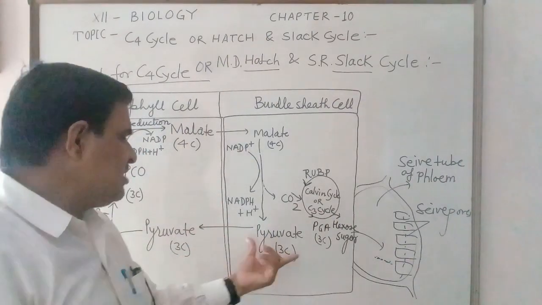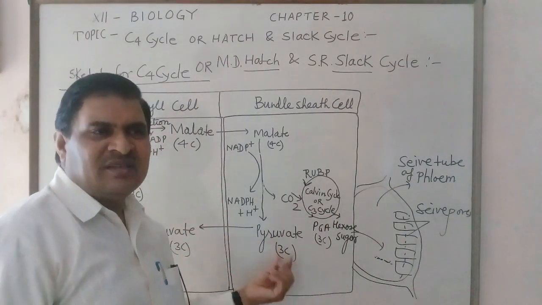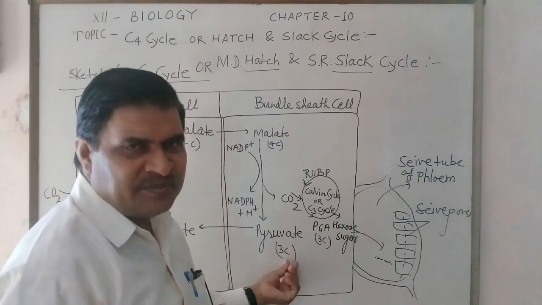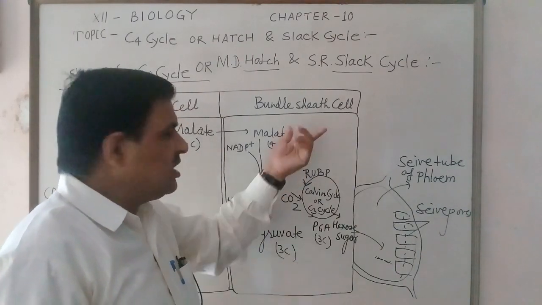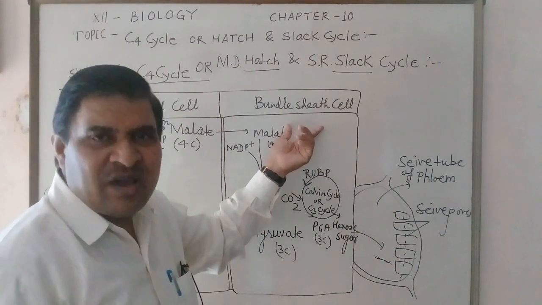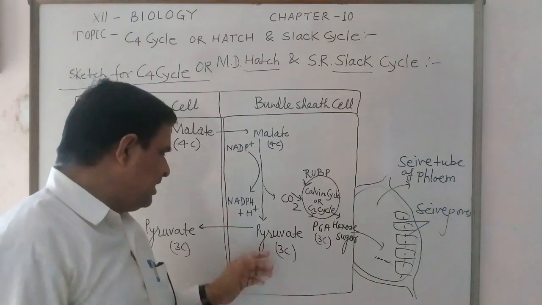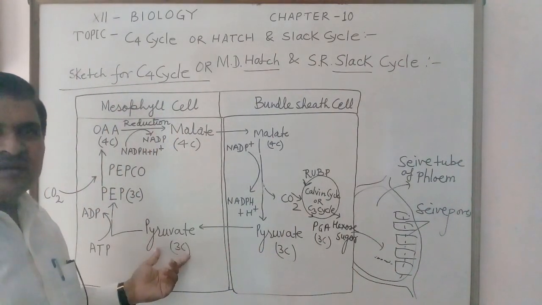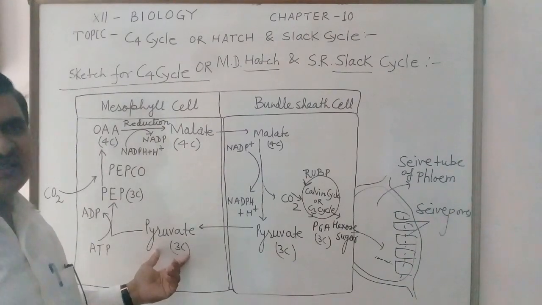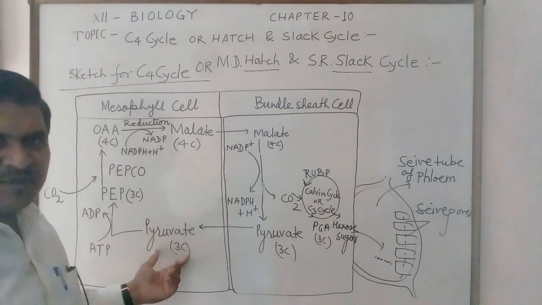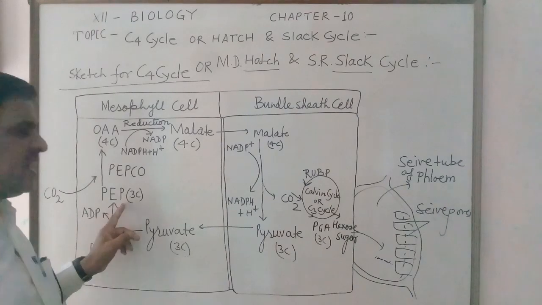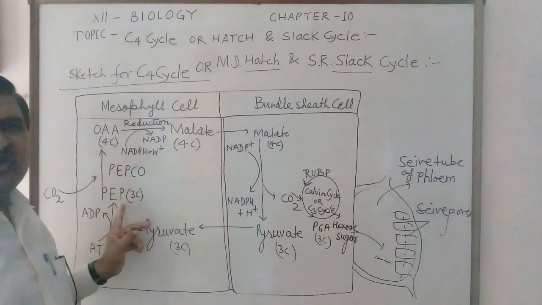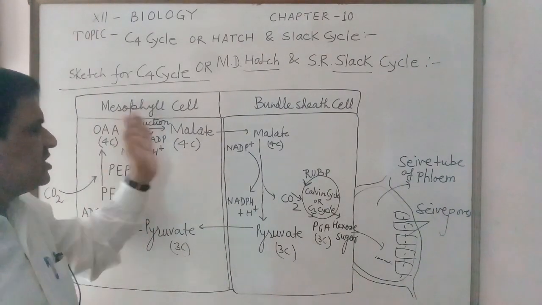As a result, the pyruvate or pyruvic acid, a 3 carbon compound, is synthesized in the bundle sheath cell, and this pyruvic acid enters in the mesophyll cell again, and after phosphorylation, after addition of ATP, it synthesizes the 3 carbon compound PEP which continues this cycle.